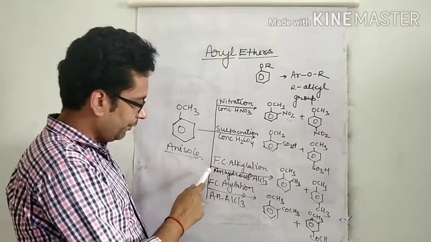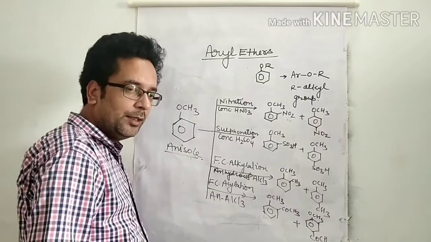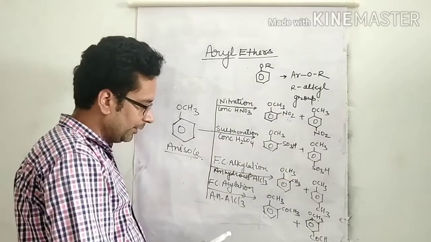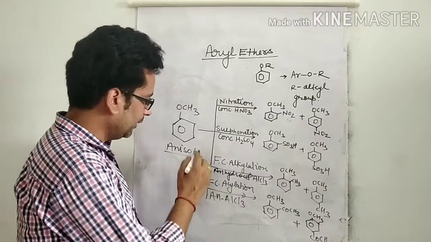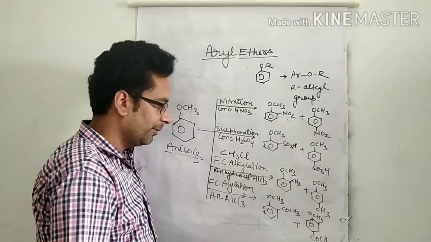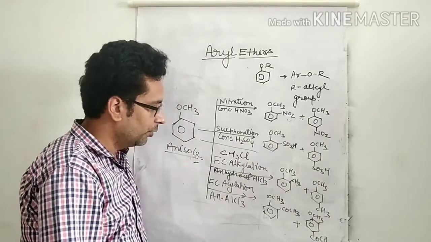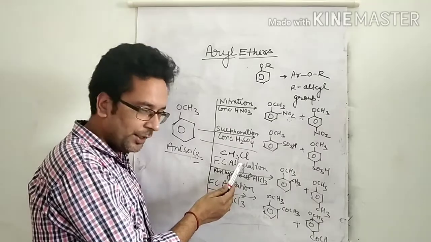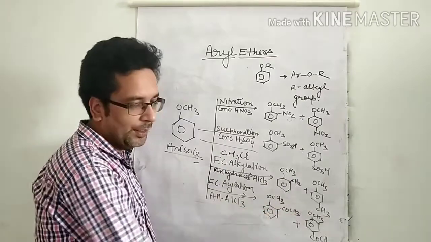Now the next one, Friedel-Crafts alkylation, means introduction of a methyl group. The reaction proceeds in the presence of anhydrous aluminum trichloride. In Friedel-Crafts alkylation, anisole reacts with CH3Cl, methyl chloride, in the presence of anhydrous aluminum trichloride to form ortho and para products.